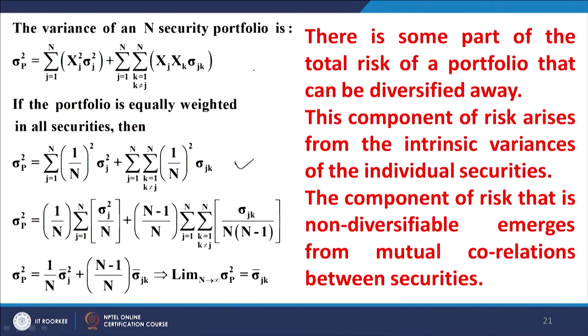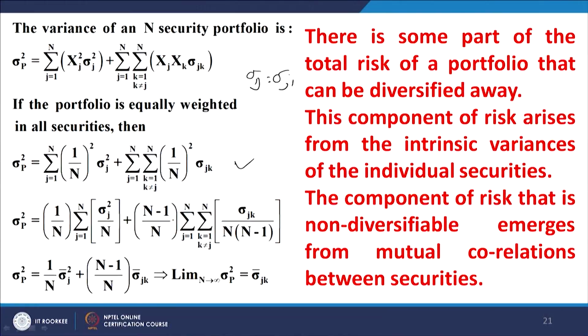Of course, please note that sigma ij is equal to sigma ji. Therefore, the distinct covariances will be n into n minus 1 divided by 2, but we are not concerned with that. The total number of covariances will be n into n minus 1. There will be pairs of similar covariances, but the total number will be n into n minus 1.